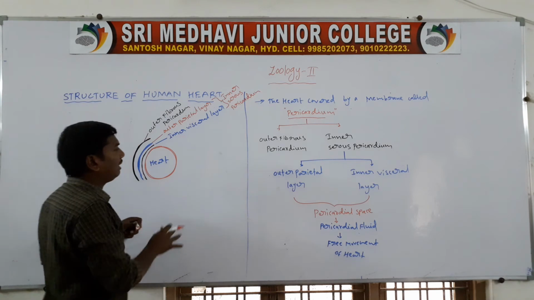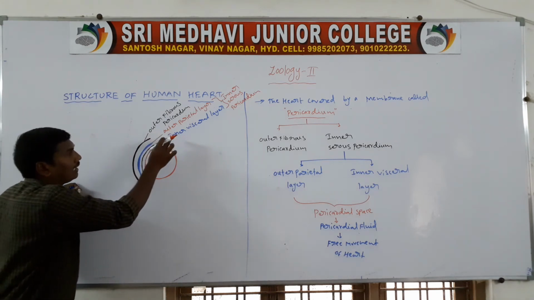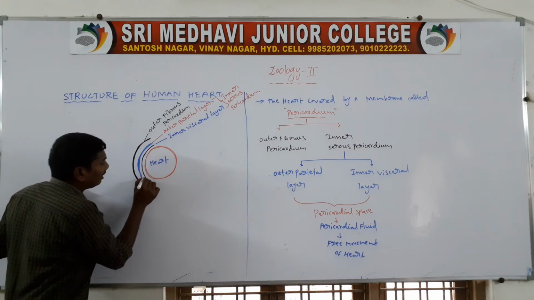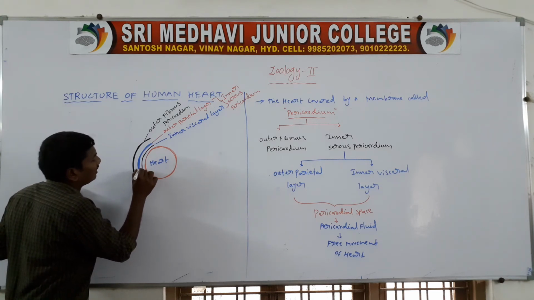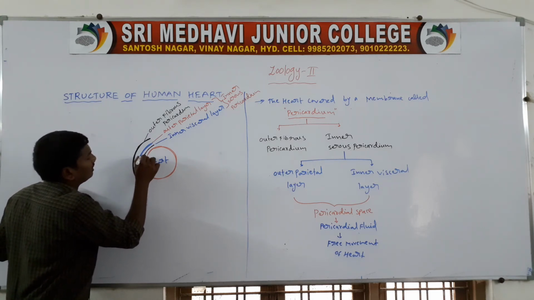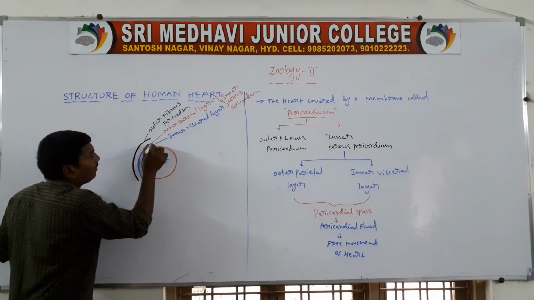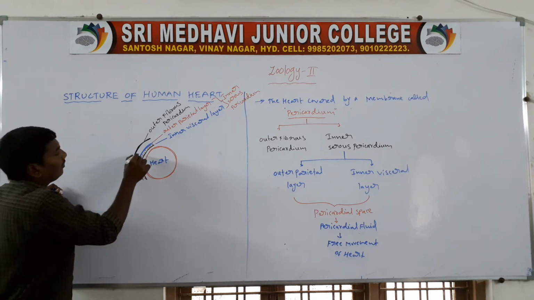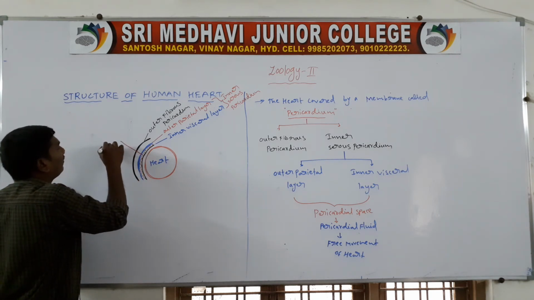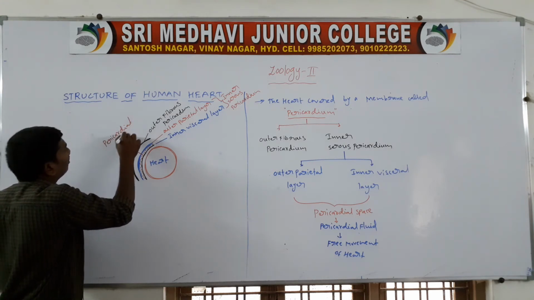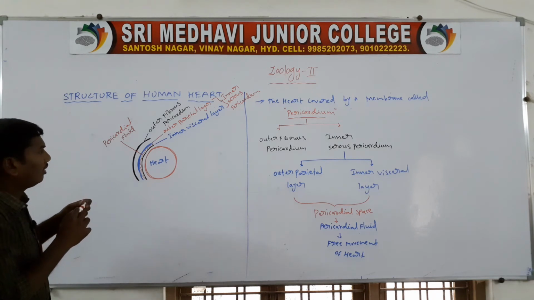Between these two layers, the outer parietal layer and the inner visceral layer, there is a space. That space is called the pericardial space. That space is filled with a fluid, and that fluid is called the pericardial fluid.